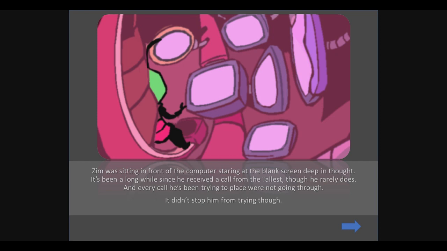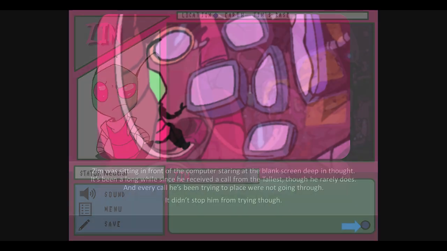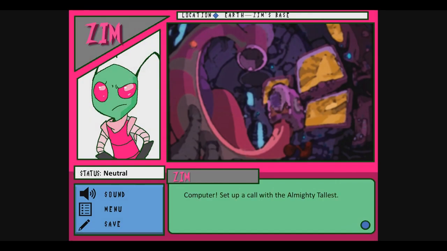Zim was sitting in front of the computer staring at the blank screen deep in thought. It's been a long while since he received a call from the Tallest, though he rarely does. And every call he's been trying to place were not going through. It didn't stop him from trying, though. Computer, set up a call with the almighty Tallest. Computer, sigh. Again. Computer. Fine. The computer sets up a communication line to the Tallest, but no one answers.